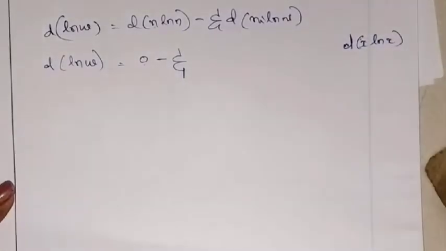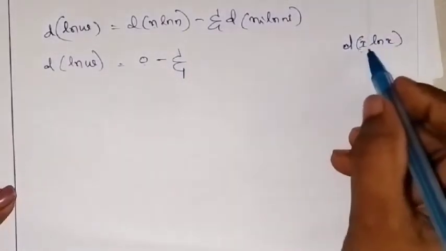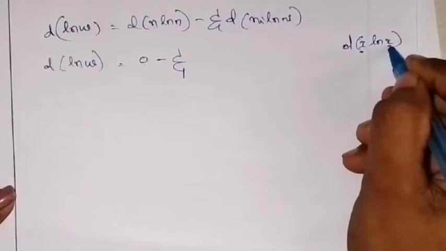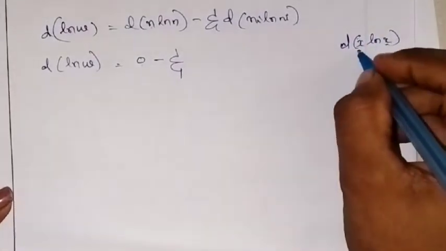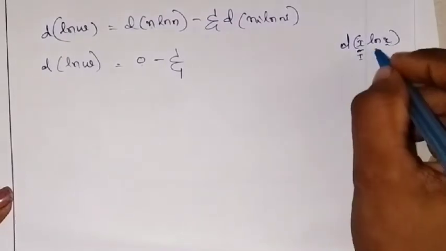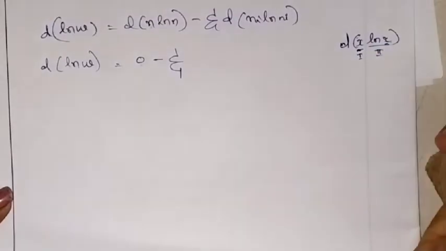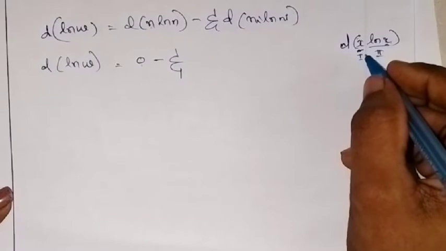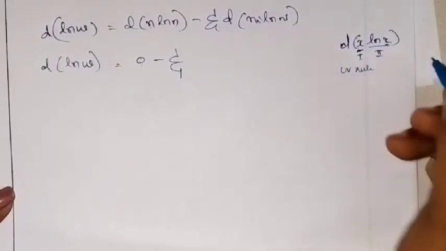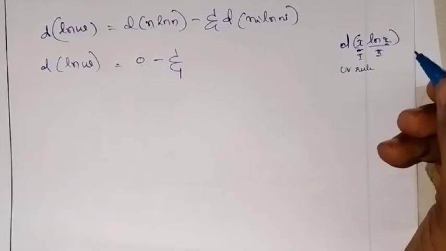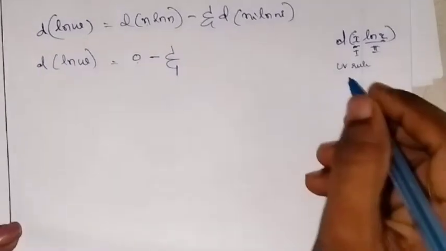Here also you have x, and here the same function, right? You take this as the first function and this as the second function, and you use the UV rule, or differentiation by parts.